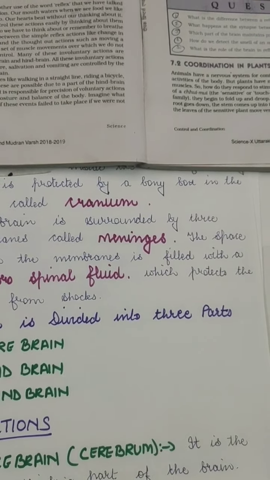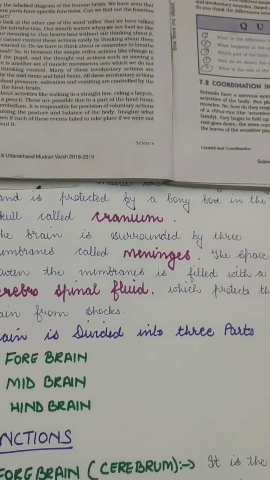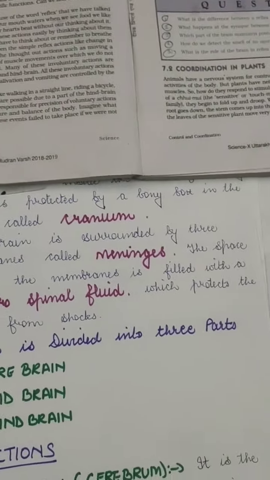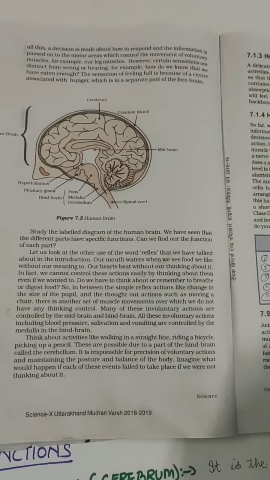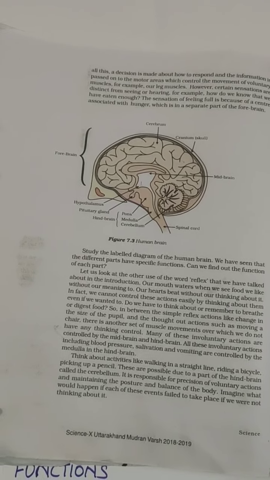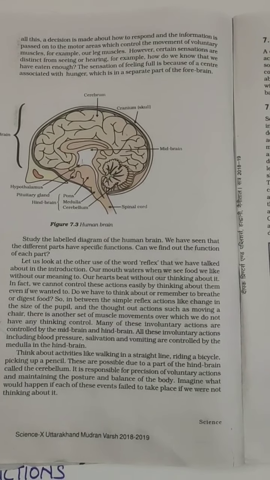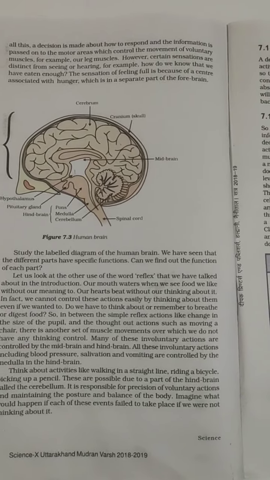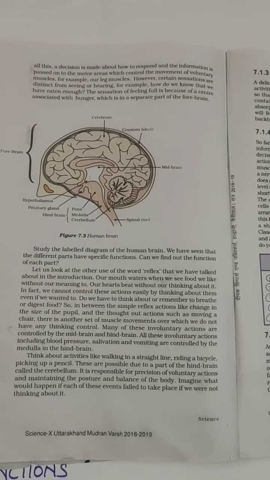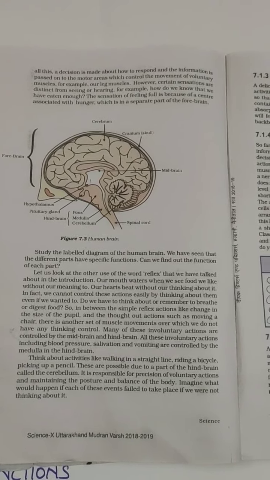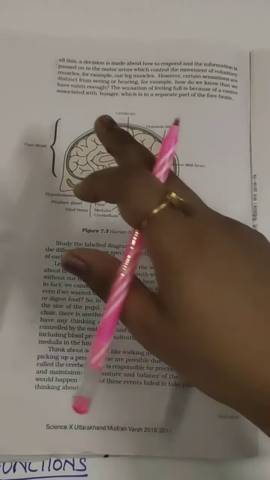Whatever we think, whatever decisions we take, all are taken by this forebrain or cerebrum. When we receive any signals from our sense organs, like we see something, or we smell something, or whatever we feel, that is all done by our cerebrum. Any sensory information which is received from the receptors to the brain comes to the cerebrum. When we experience anything like pain or happiness, all is done by the cerebrum.